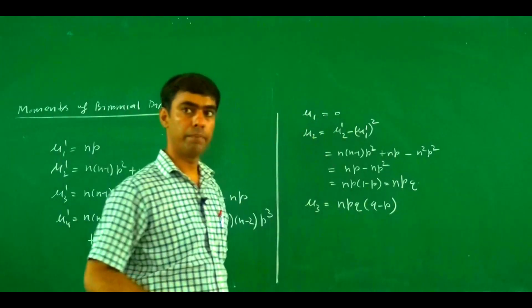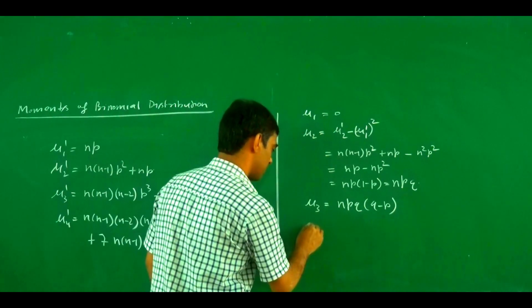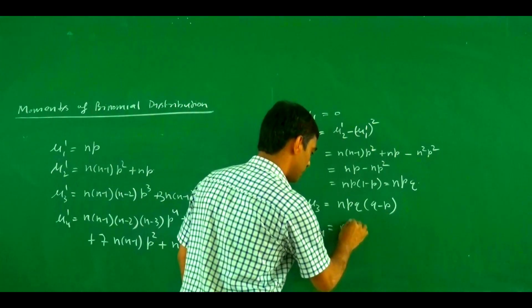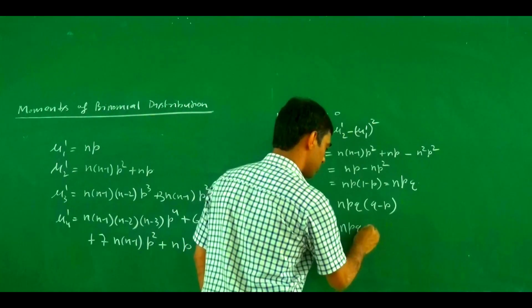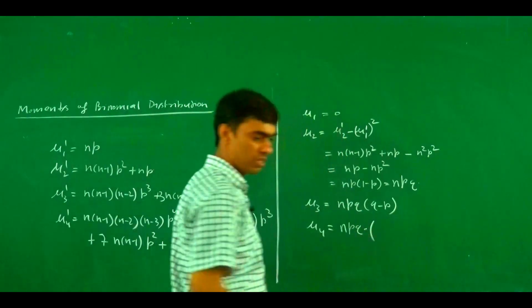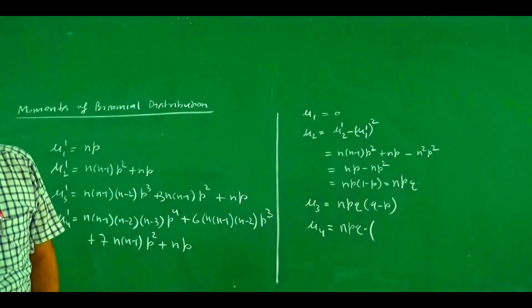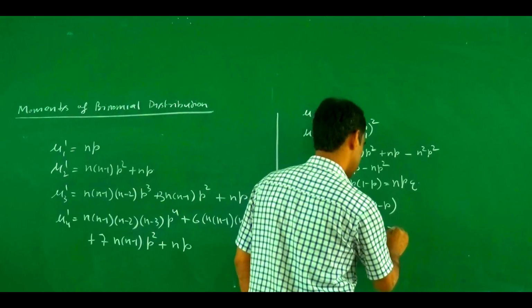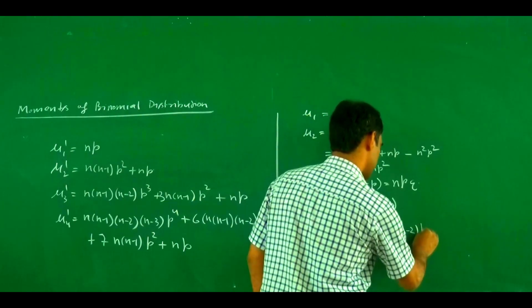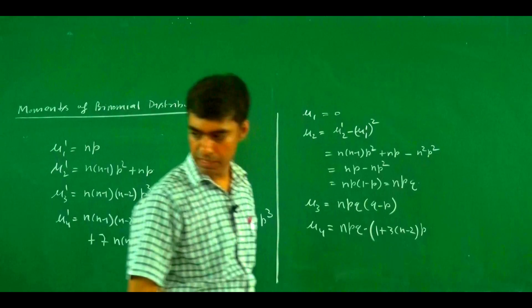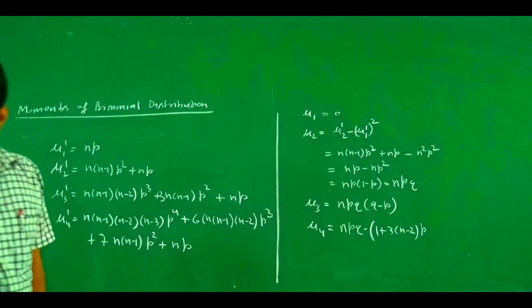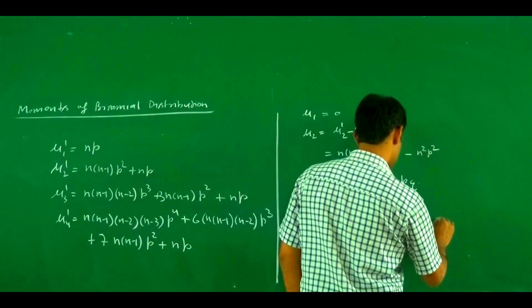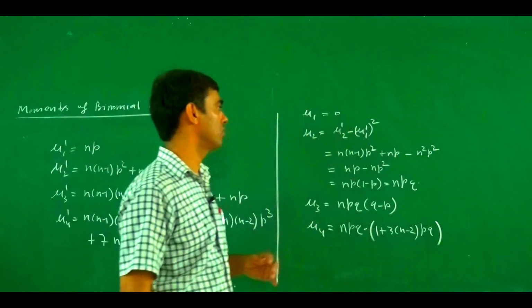Similarly, we write mu 4, which equals npq times (1 plus 3(n minus 2)pq).